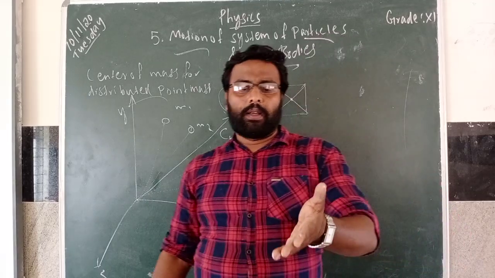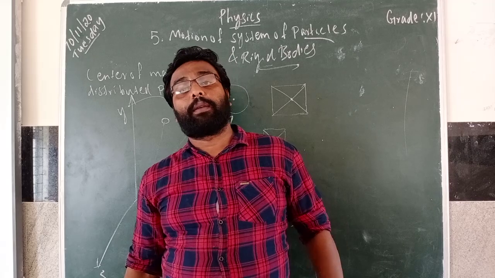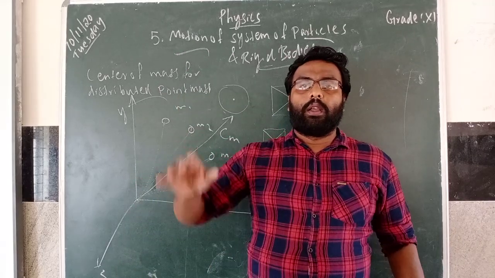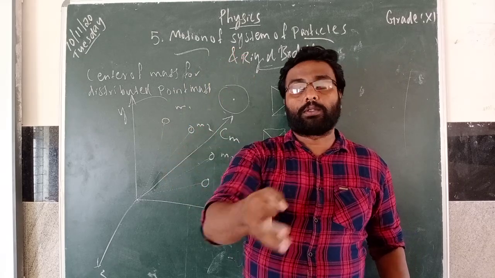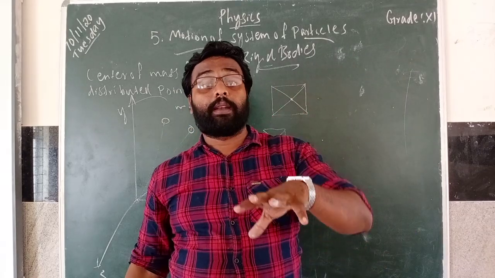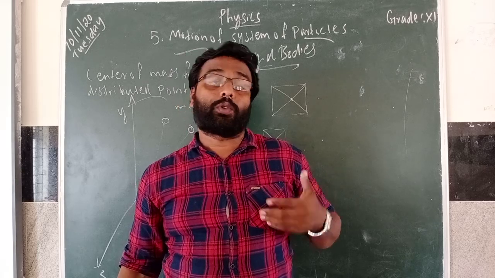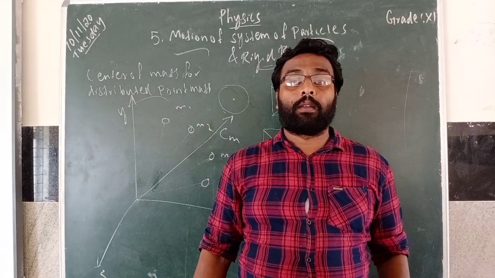Here you can see one example is given for a cricket bat, the center of mass of a rigid body. In the textbook, a picture is given where one boy is throwing the cricket bat.